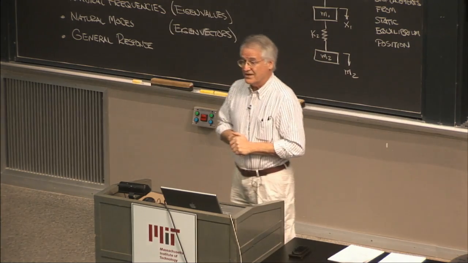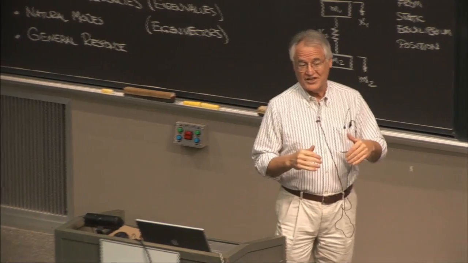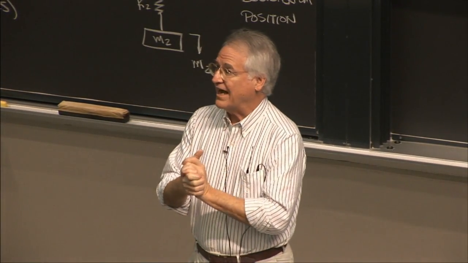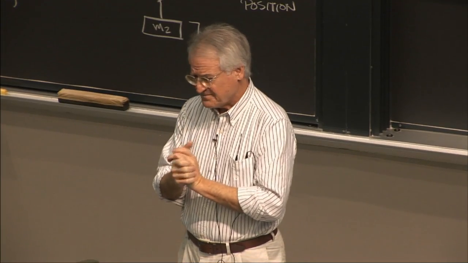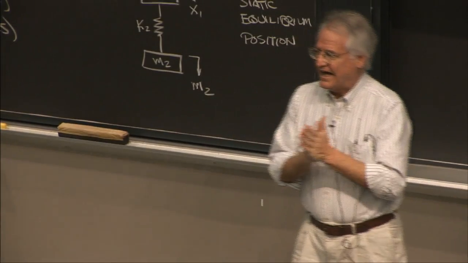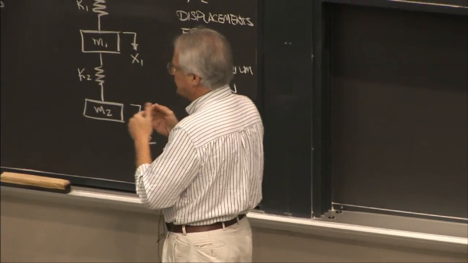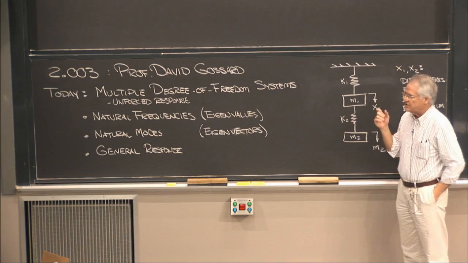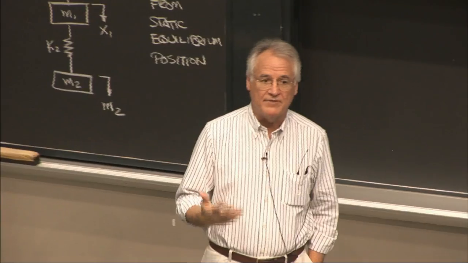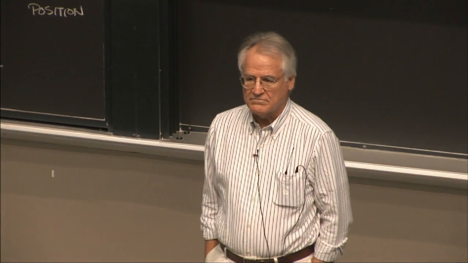You know the concept of the equation of motion, and the notion of undamped natural frequency. Today we're going to generalize to systems that have not one but multiple degrees of freedom, and see how those notions generalize.